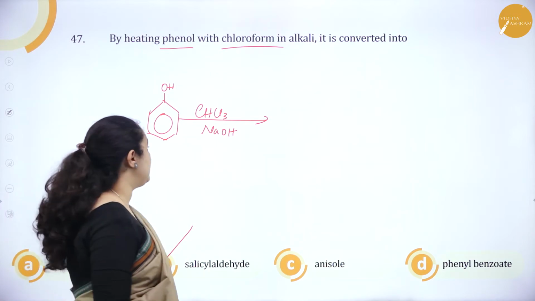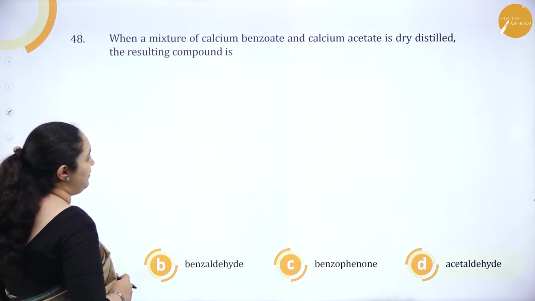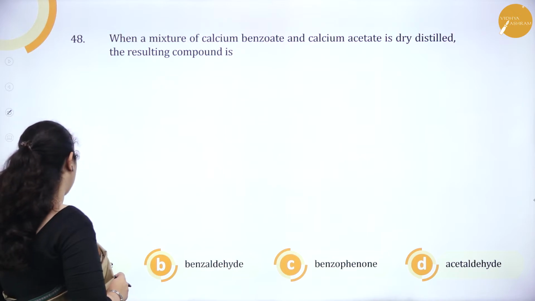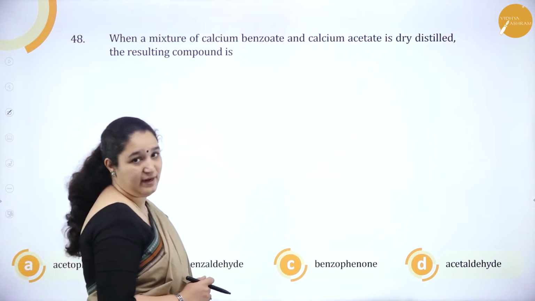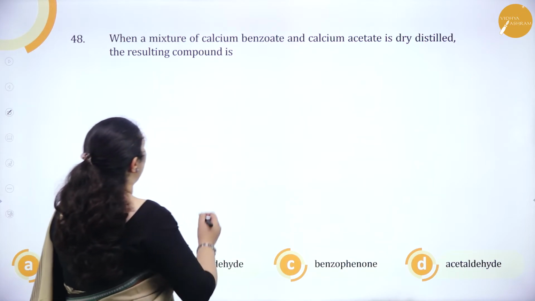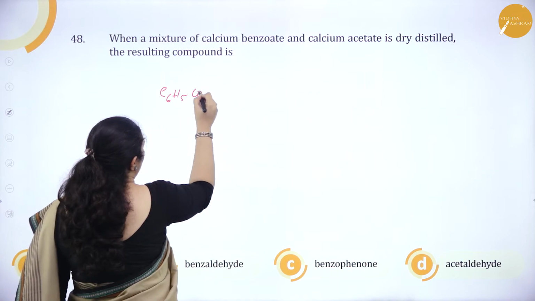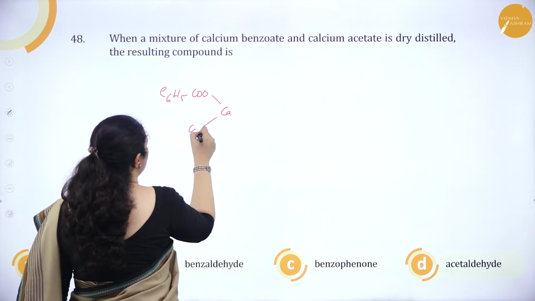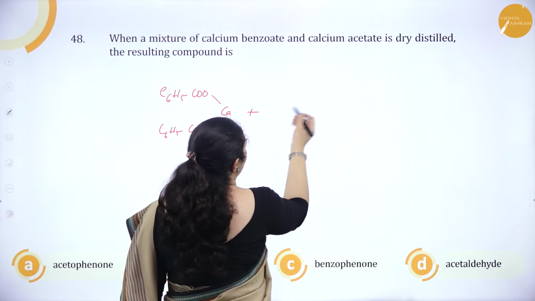So we'll go to the next question. When a mixture of calcium benzoate and calcium acetate is dry distilled, the resulting product is acetophenone, benzaldehyde, benzophenone, acetaldehyde. Okay. So we are taking calcium benzoate, (C6H5COO)2Ca plus calcium acetate.